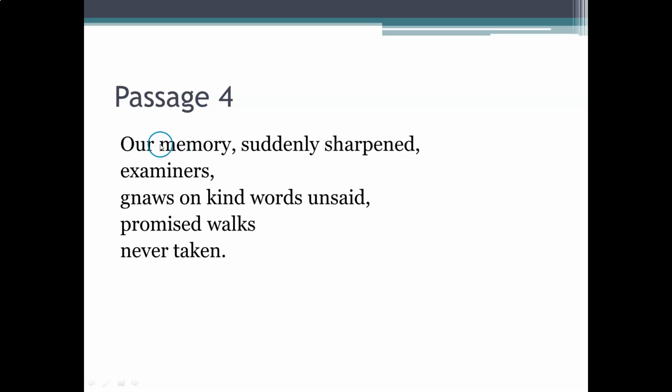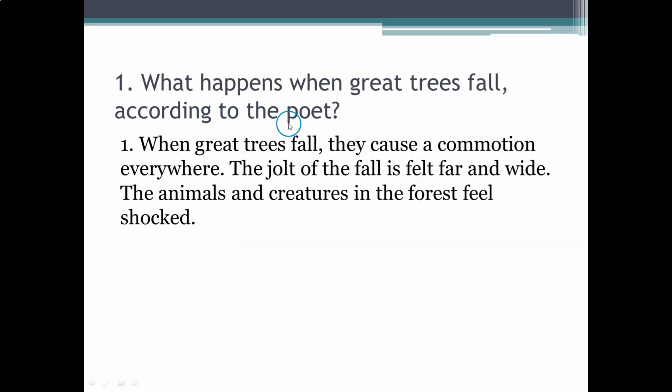Now this is the passage 4. Our memory suddenly sharpened, examiners, gnaws on kind words unsaid, promised walks never taken. What happens when great trees fall according to the poet? When great trees fall, they cause a commotion everywhere. The jolt of the fall is felt far and wide. The animals and creatures in the forest feel shocked.